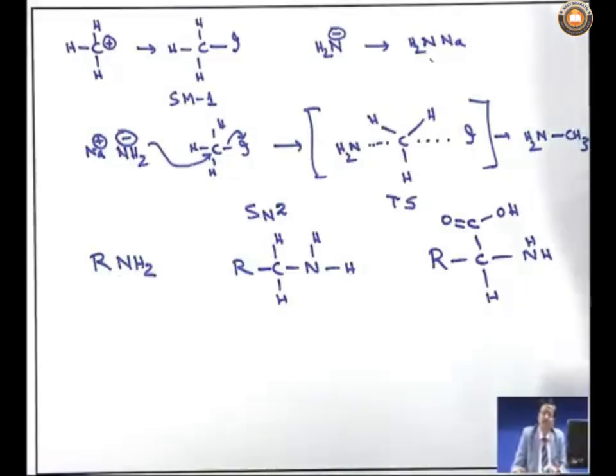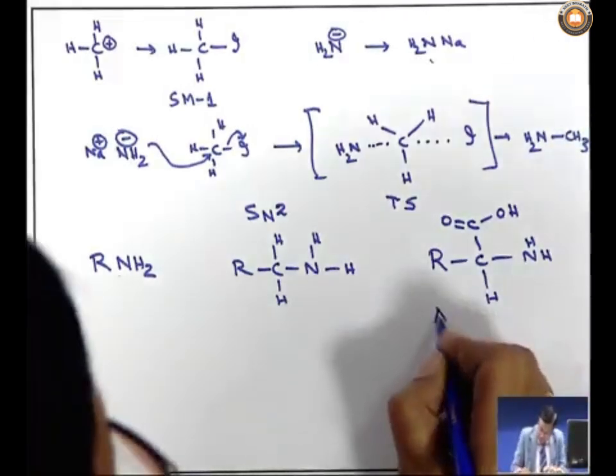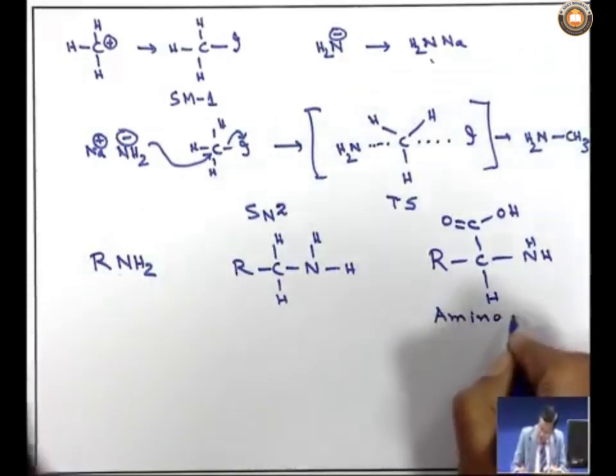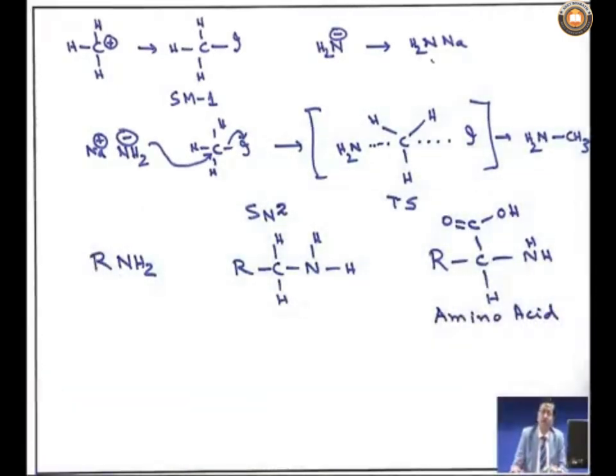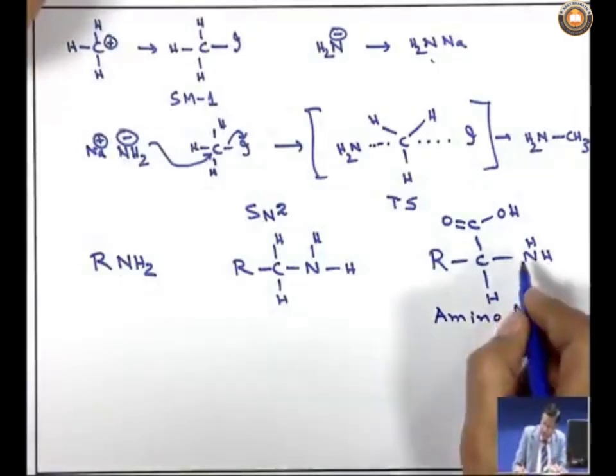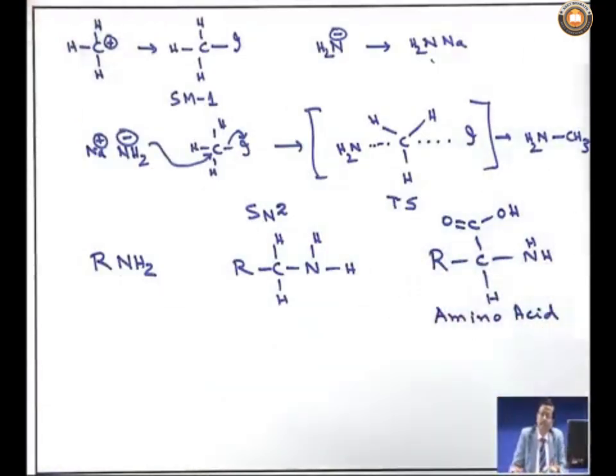Because this type of compound is present in many biologically active compounds. One of the simplest is the amino acid. What is an amino acid? An amine group is present and an acidic group is also present. So, an amino acid is a very simple compound where the NH2 and COOH groups are both present in the molecule. This is a very interesting class of carbon nitrogen organic compounds, and nitrogen containing organic compounds are very important in everyday life. One example is amino acids.